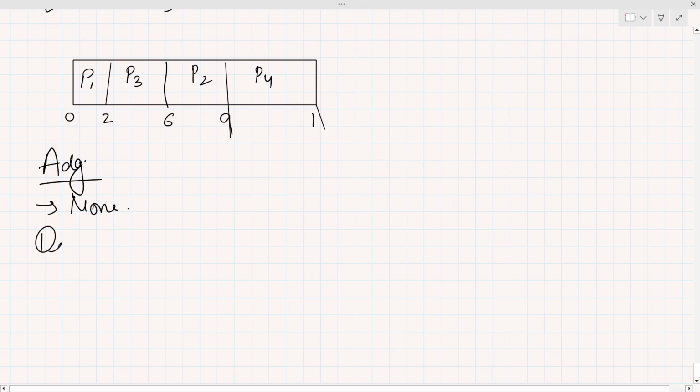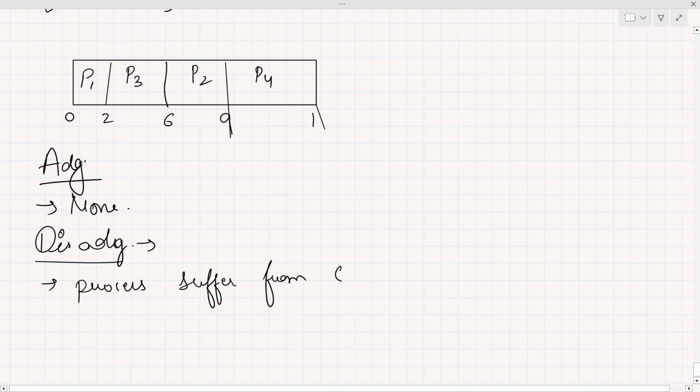Now, what are the disadvantages? There are so many disadvantages. Whatever you think, all are basically disadvantages. The processes definitely suffer from the convoy effect. What is the convoy effect?